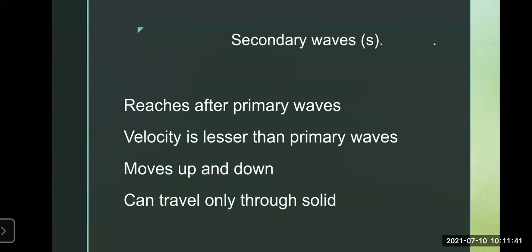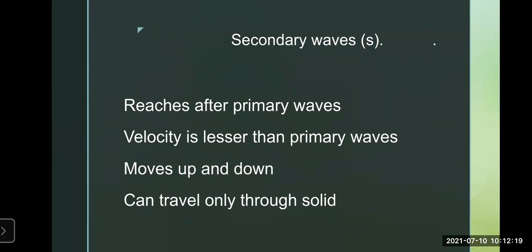Next is the secondary waves, which are also called S waves. These secondary waves come after the primary waves. They are actually following after the primary waves. These waves also scatter in all directions from the focus of the earthquake. We have seen in the first diagram how all the released energy comes to a particular spot, called the focus. From that focus, these energies are spreading in all directions.